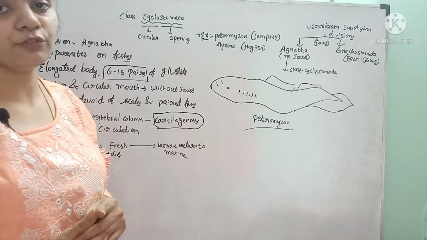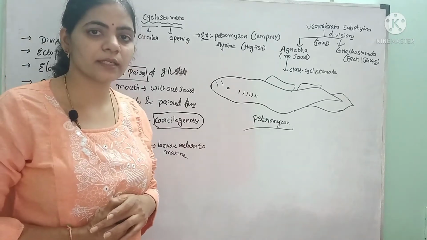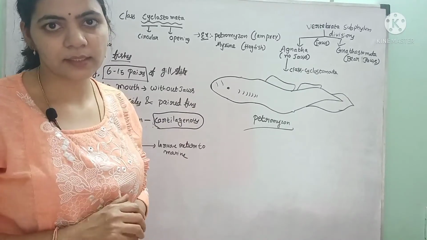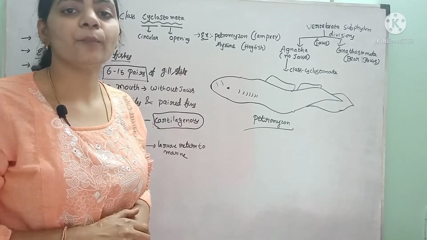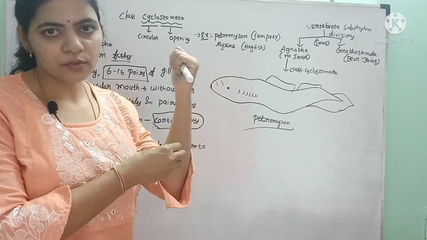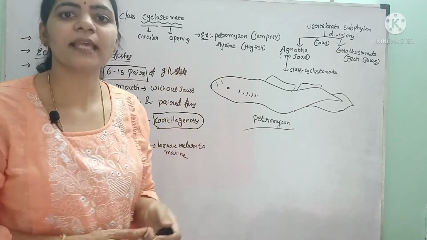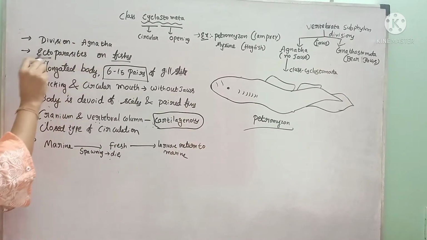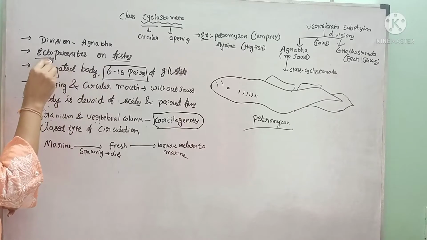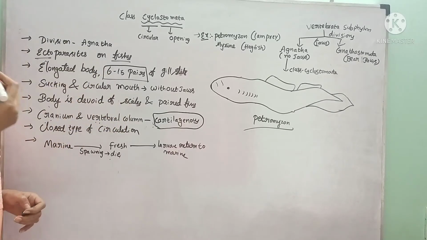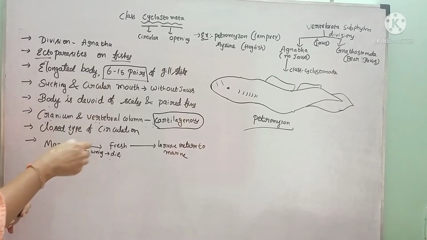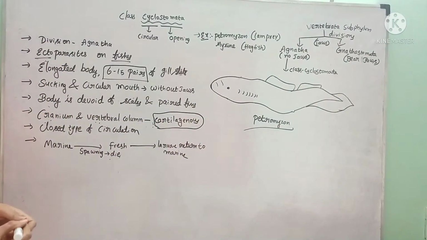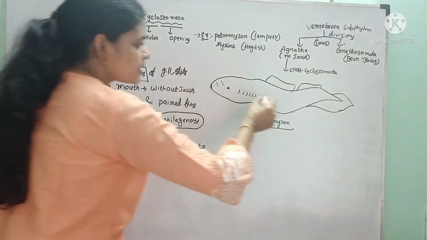Parasites are of two types, ectoparasites and endoparasites. If they enter into the body of an animal and parasitize, that is called endoparasitism. Ecto means outside the body. From the outside they suck the blood, that is called ectoparasitism. So these Cyclostomata members parasitize the fish from outside, and they suck the blood of the animals.